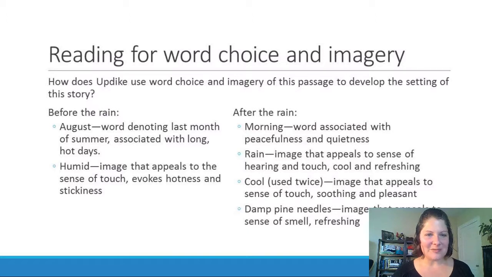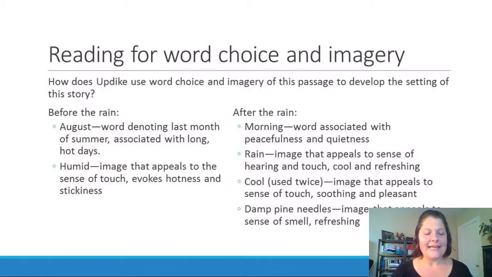The words and images that describe the setting before the rain include the word August, which is the name of the month, but it's the last month of summer. For me, at least, it's also associated with long, hot summer days, at the peak of summer when the days are really long and it gets really hot and sometimes you're just exhausted and sticky and even waiting for fall to come so you can cool down a little bit.